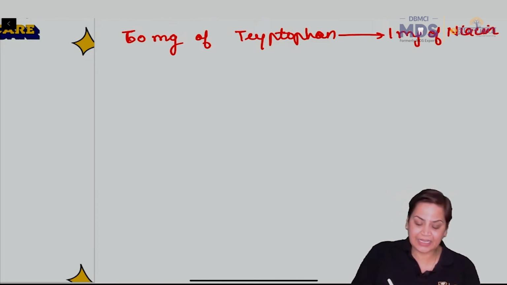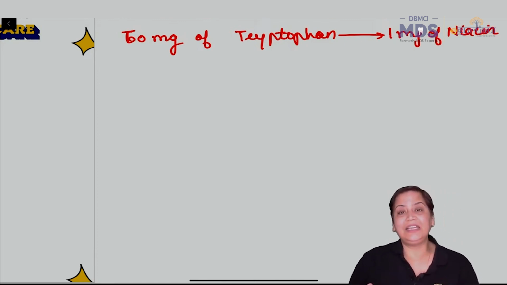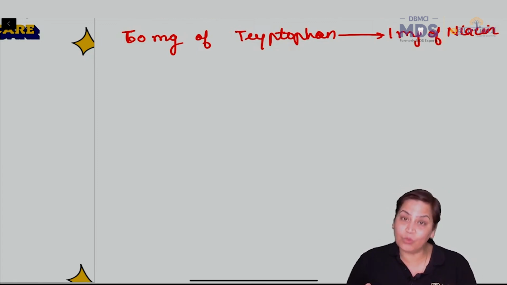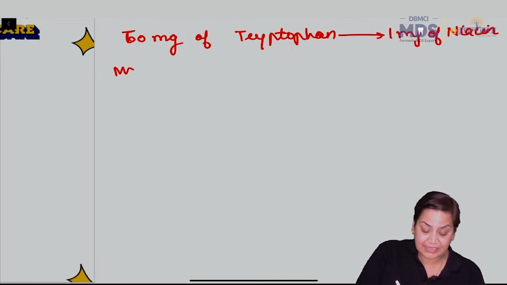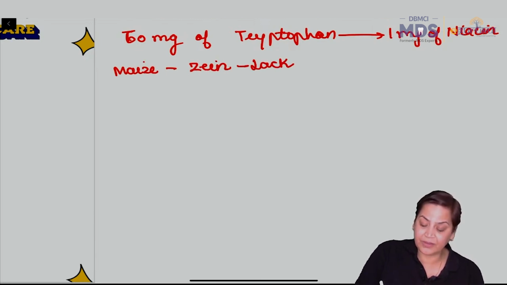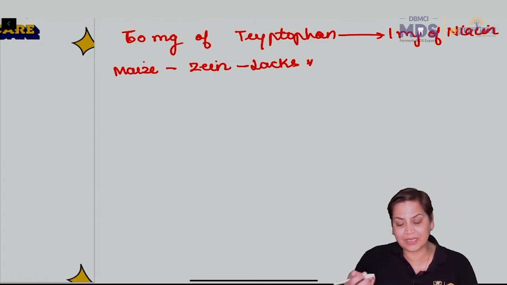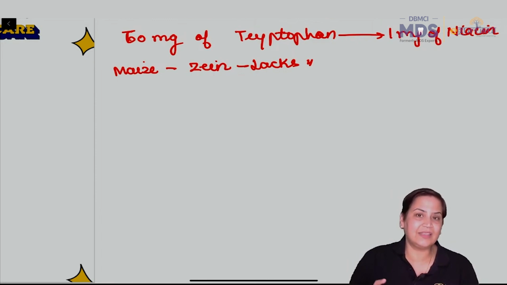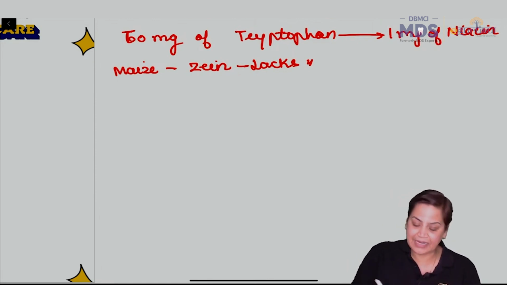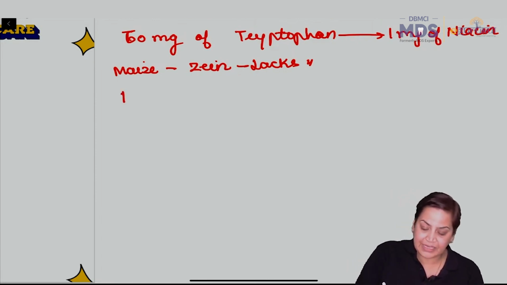Sometimes we say that people whose staple diet is maize, they are more prone to deficiency of niacin. Why? Because ये जो maize है हमारे पास, maize has a protein which is zein. This zein protein lacks tryptophan. So obviously if tryptophan is not present, the niacin synthesis will be defective, and deficiency of niacin